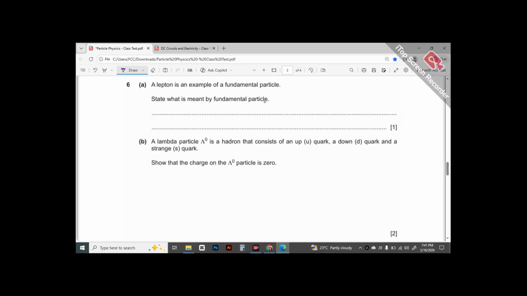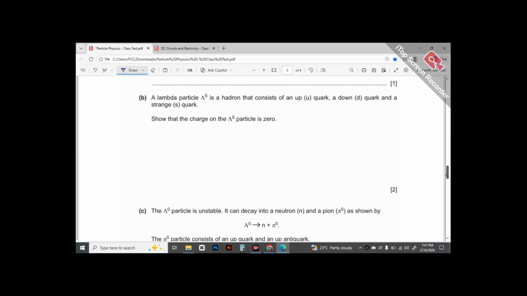So a fundamental particle is any particle that cannot be broken down, or that is not made up of any other particle. Then a lambda particle is a hadron. As soon as you see hadron, I'm going to repeat it as many times as I have to: hadrons are the ones which experience a strong nuclear force. It is categorized into baryons, which are made up of 3 quarks, and mesons, which are made up of 1 quark and 1 antiquark.